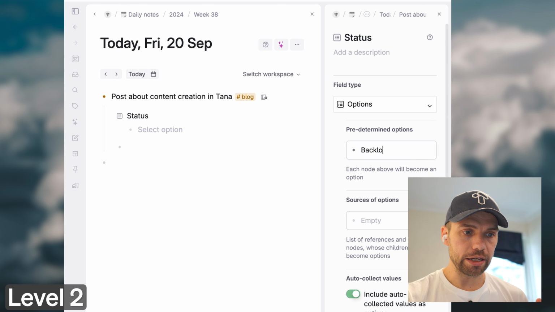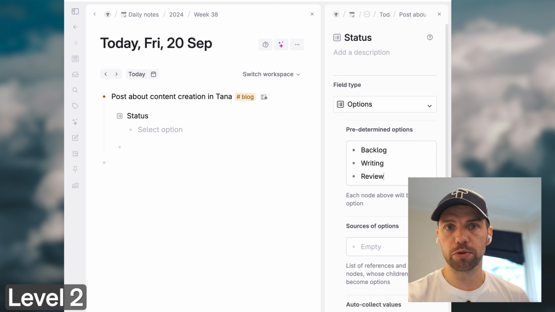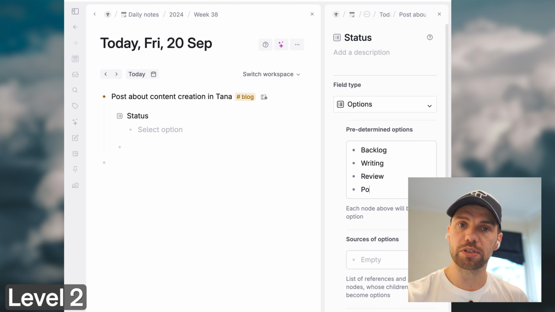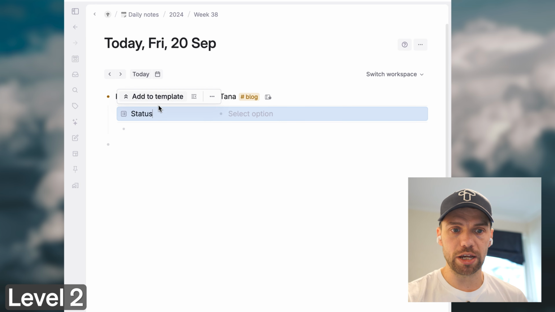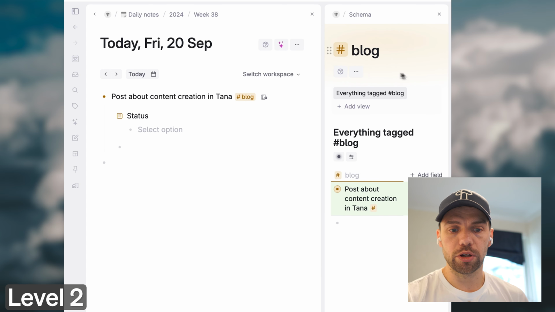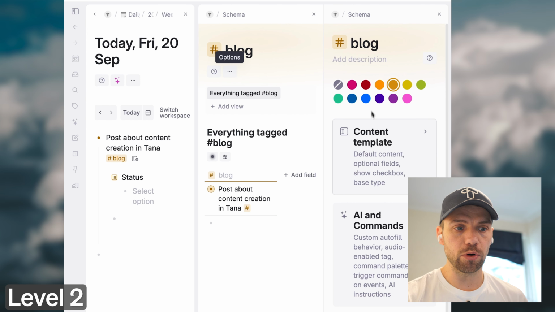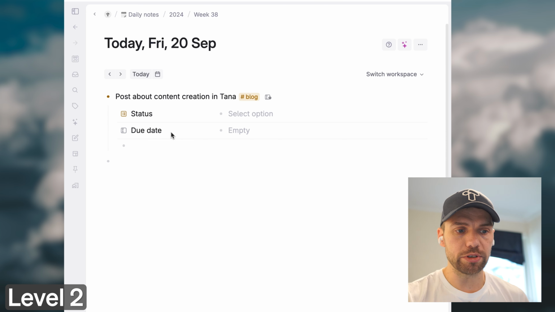So basically a status field that tells us which steps you're going to go through instead of having those individual steps as tasks. This kind of structure I would only start adding once I know which steps I'm going to always repeat. And we've now added the field to be a part of the supertag always. And then we can go inside the content template, set which field value we want to be the default value for this supertag. And we add a due date field.